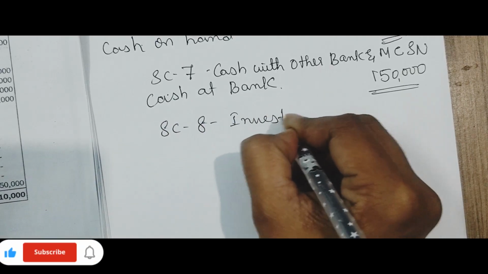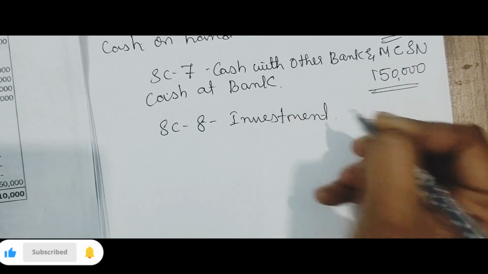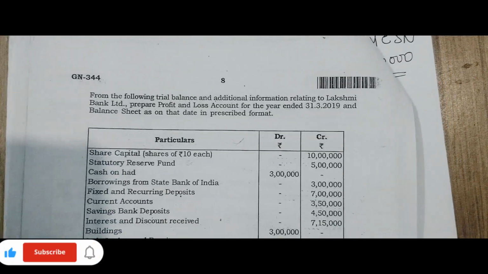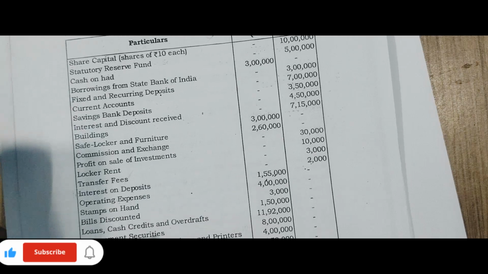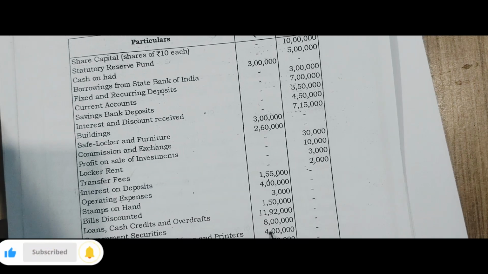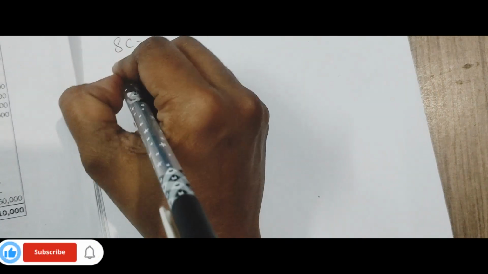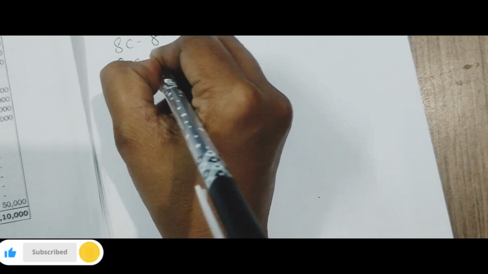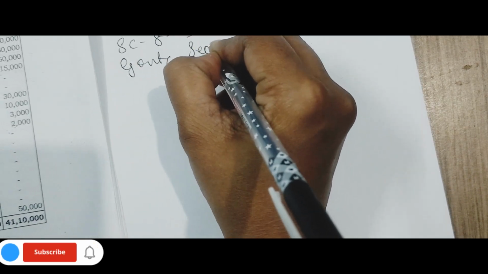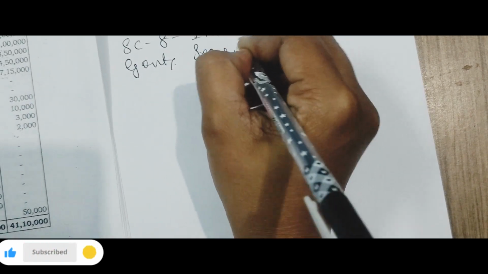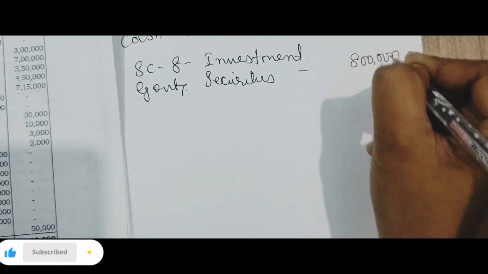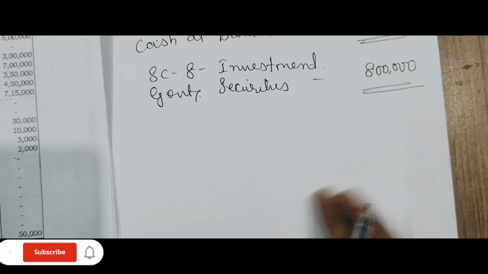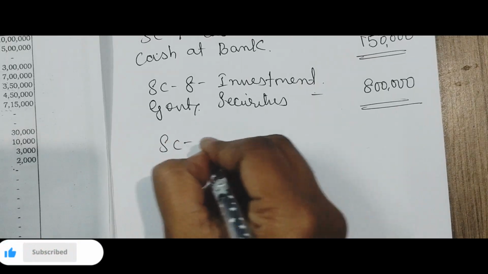Then schedule number 8, investment. You can see investment is there. Government securities, that is called as investment. Government securities 8 lakh. No other adjustments.